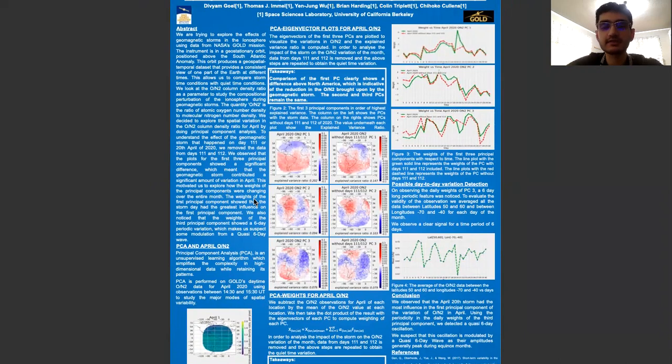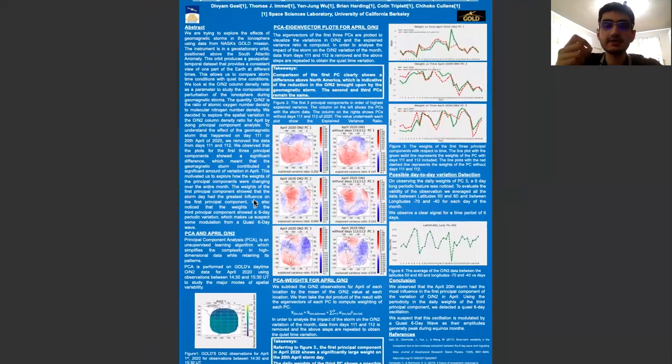Such characteristics of the data allow us to compare storm time conditions with quiet time conditions. We specifically look at the O/N2 column density ratio as a parameter to study the compositional perturbation of the thermosphere during geomagnetic storms. We decided to employ principal component analysis to quantify the major modes of variability without any human bias. Principal component analysis is an unsupervised learning algorithm that reduces the dimensionality of the data while retaining its